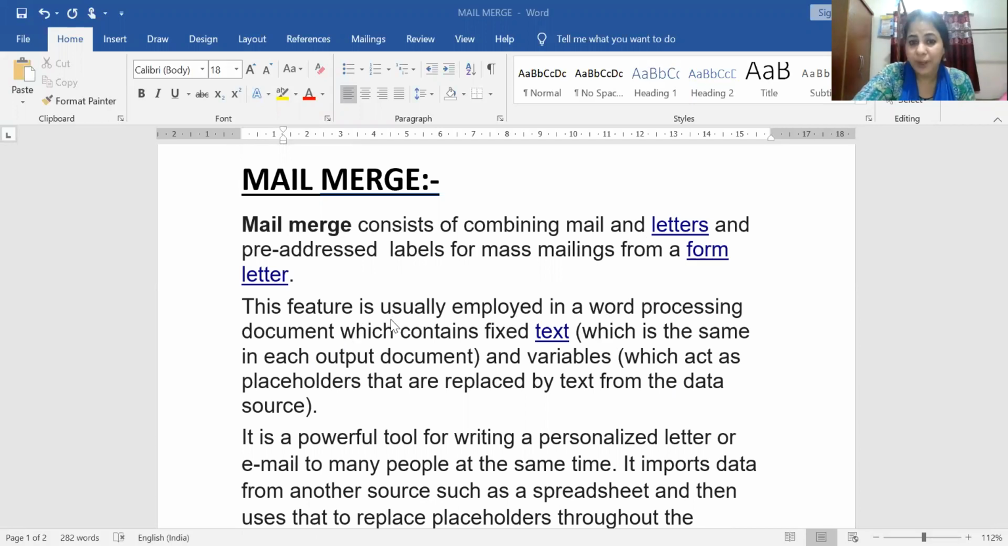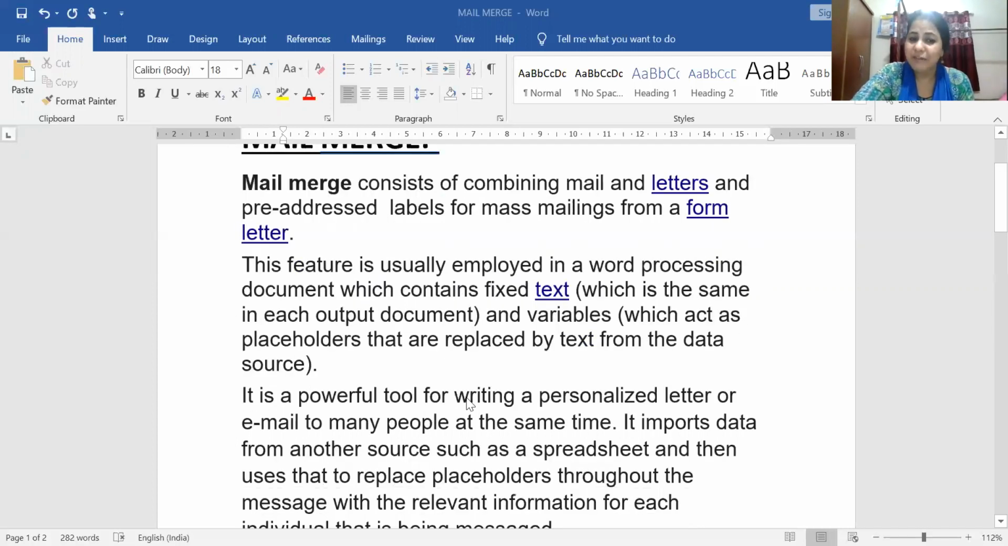It is possible in a word processing document which contains the fixed text, that is, the same theme or matter which you want to communicate, and variables which act as placeholders that will be replaced by text from the data source. Variables means the number of persons to whom we want to send. So the word processor document will contain the text, that is the theme or content, and the variable, which will be the address, acting as the data source to whom we want to send.